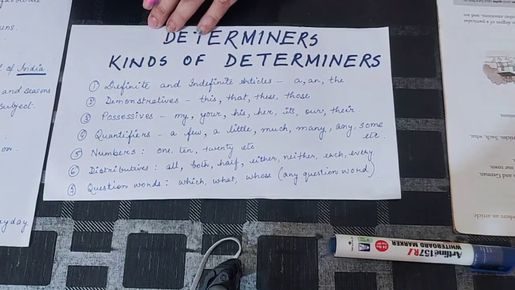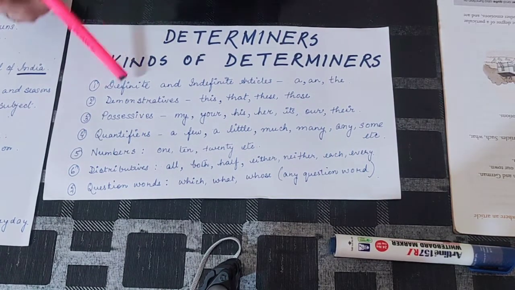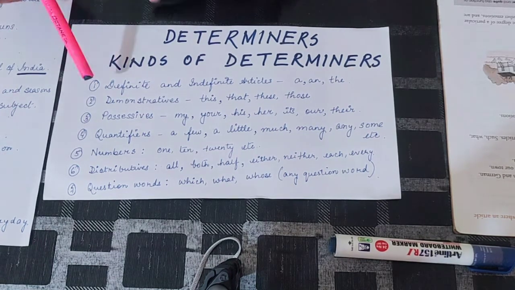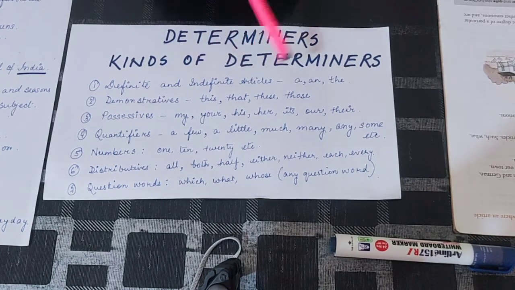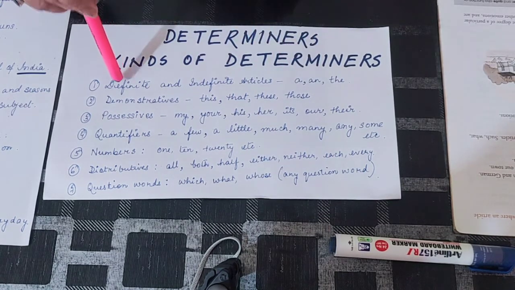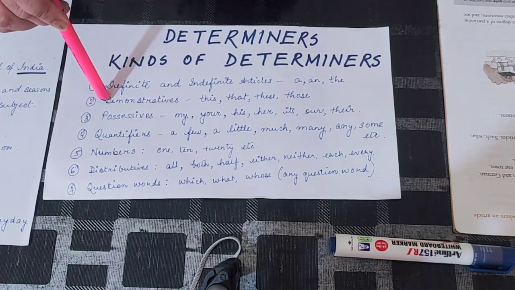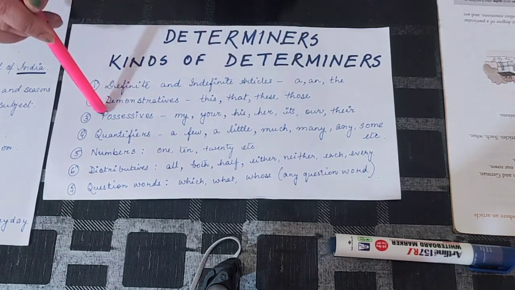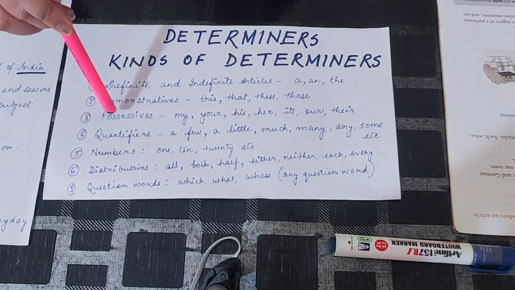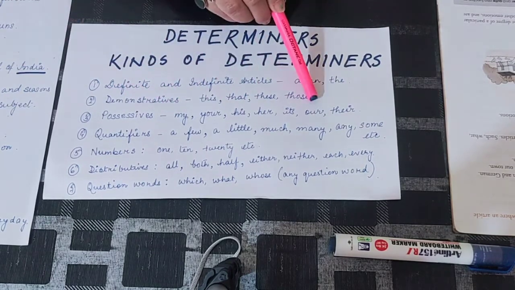Yesterday we were talking about the kinds of determiners. I told you the names of 4 kinds of determiners. The first was definite and indefinite articles, where your indefinite articles are a and an, and your definite article is the. Next, demonstratives, which are this, that, these and those. And then the third one is possessives, where the examples I gave you were my, your, his, her, its, our, their.